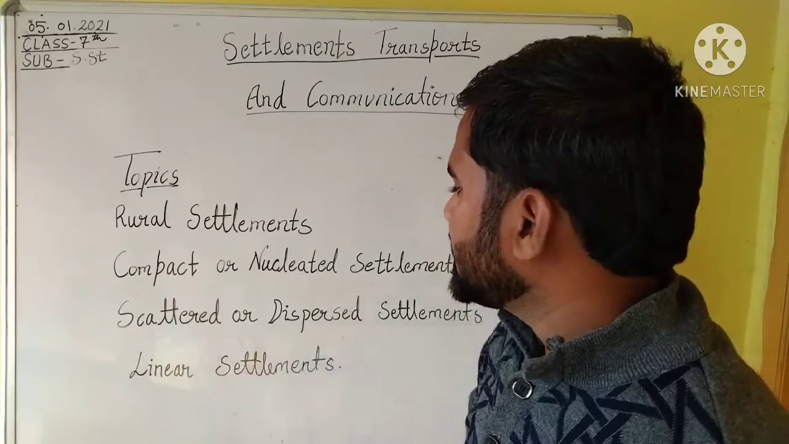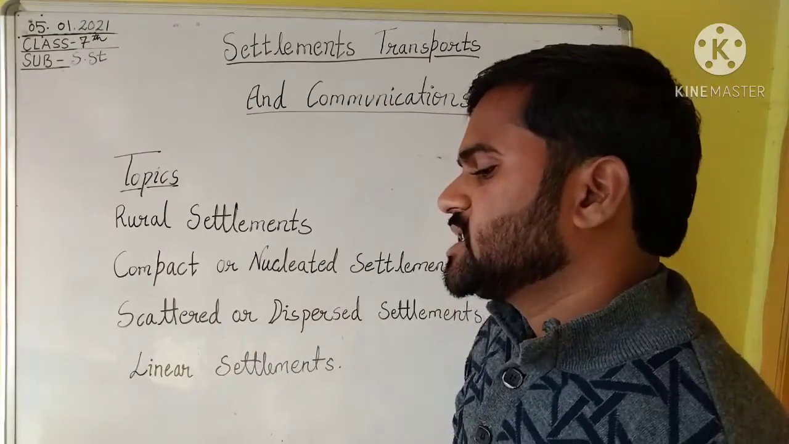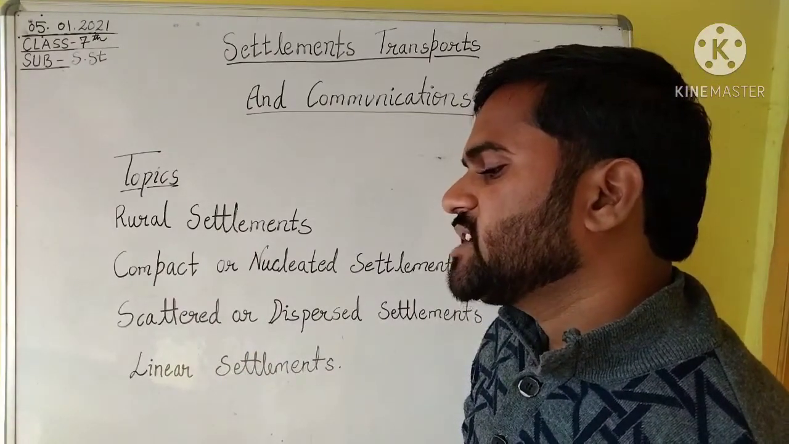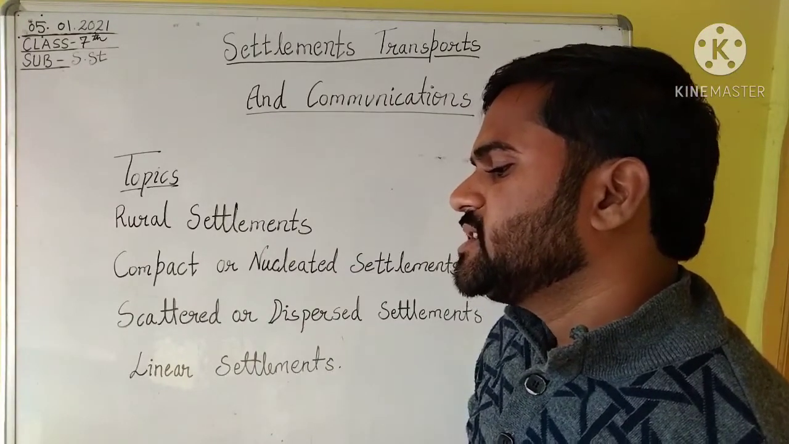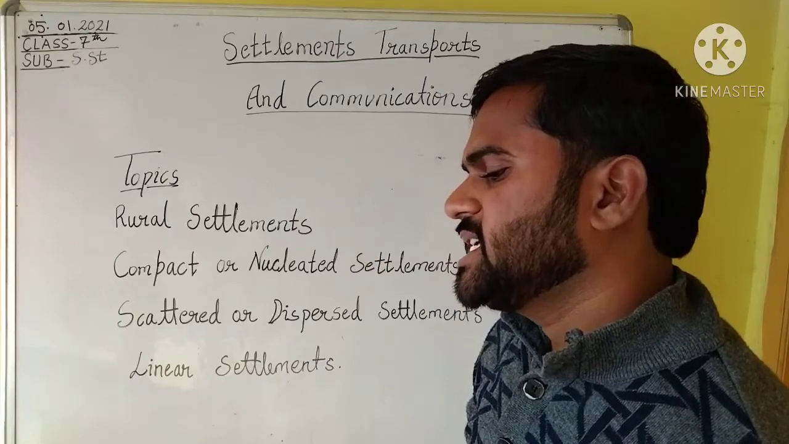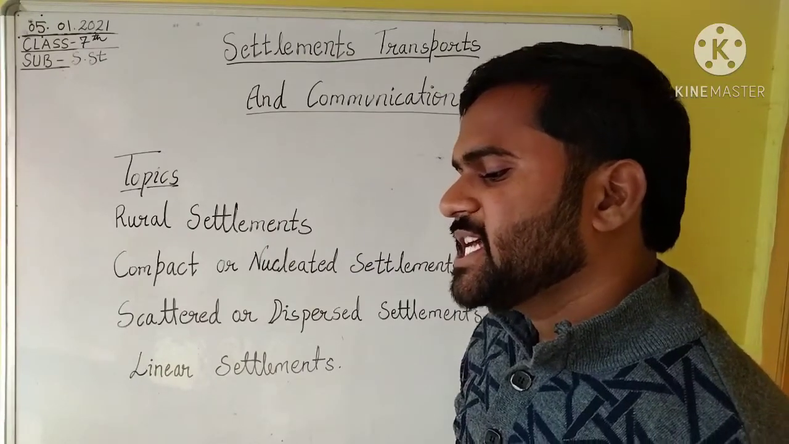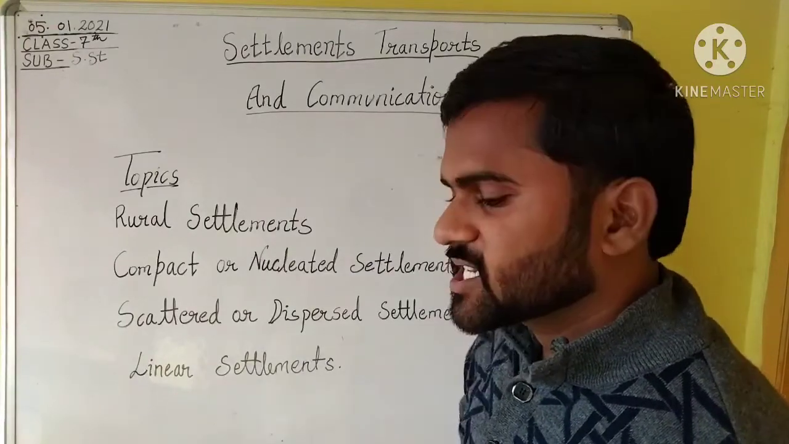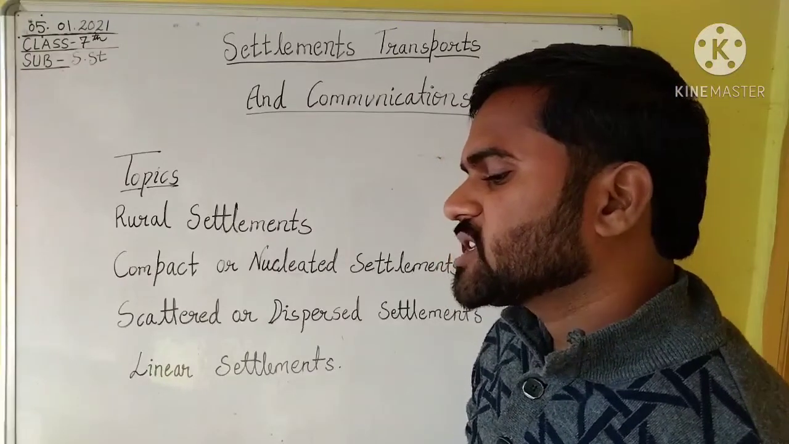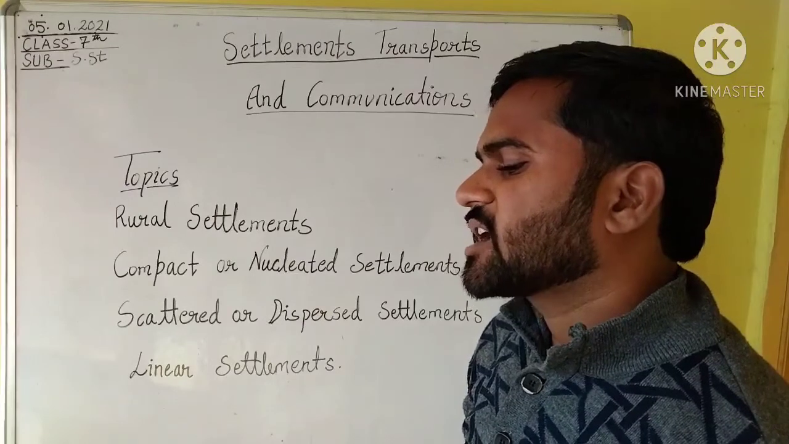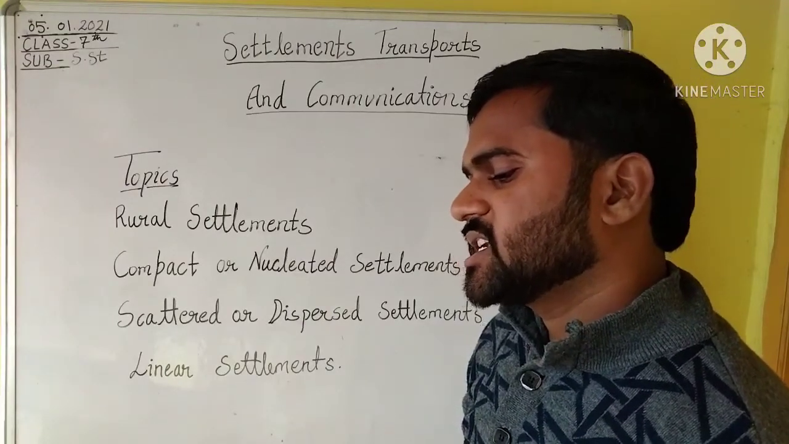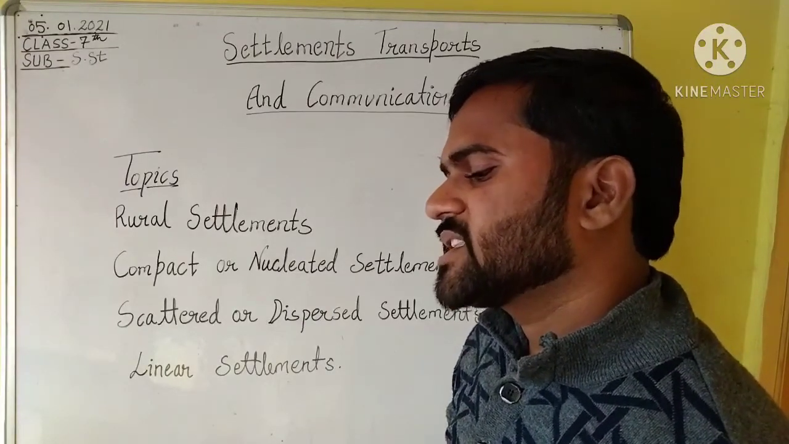Next is the scattered or dispersed settlement. These are small clusters or dwellings which are spread out across the land where fertile plains are not available, for example hills, deserts and forested areas. Next is the linear settlement. In this settlement, houses are built in a line. They develop along a river, railway track, canal or road. They generally have a row of houses facing each other.